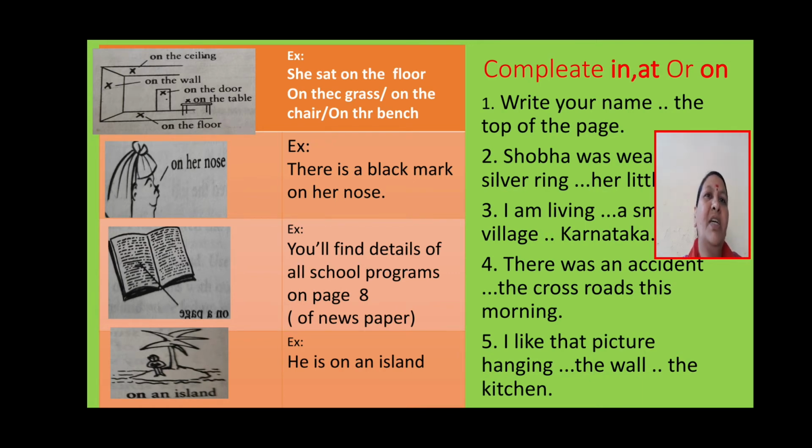For example, she sat on the floor, on the grass, on the chair, on the bench. Then in the second diagram, on her nose. Example, there is a black mark on her nose.